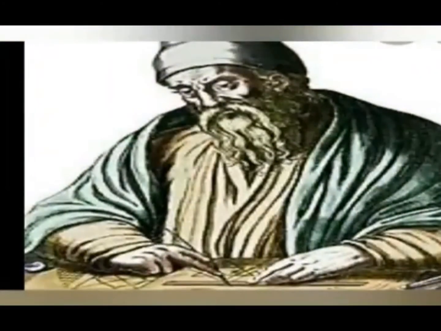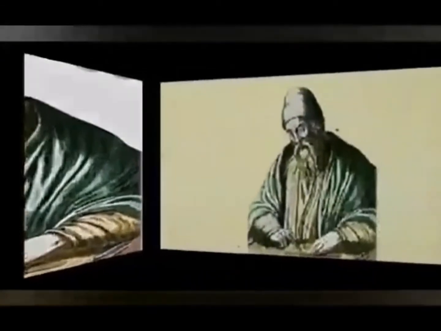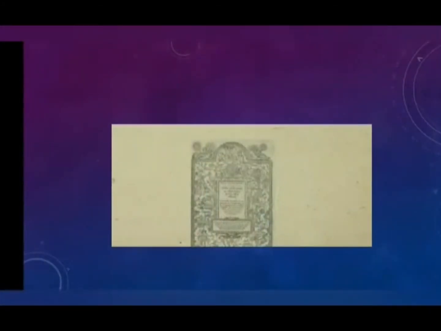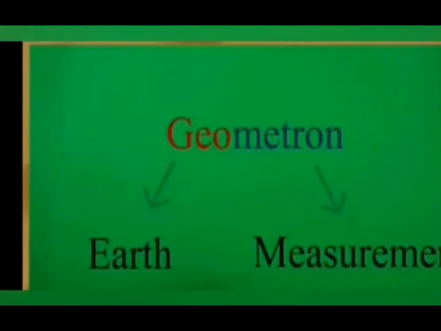Here I will tell you more. I will have to take you around 2300 years back to a man named Euclid. Euclid was a Greek mathematician and was known as the father of geometry. In 300 BC, he wrote a book in which he organized and proved all the knowledge of geometry we have till date. Geometry is the English translation of the Greek word geometron, where geo means earth and metron means measurement.